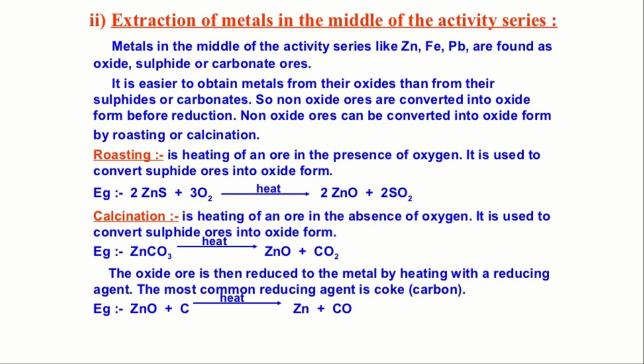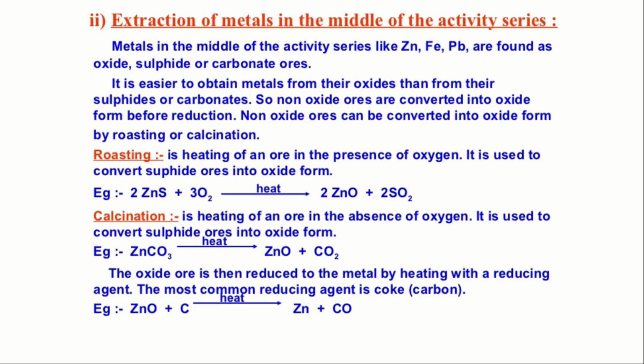So first, if it is an oxide ore, then extraction will be easier. If it is not an oxide ore, first it will be converted into the oxide form by using two methods, roasting and calcination. If it is a carbonate ore, then calcination is required, and if it is a sulfide ore, then roasting is required. Roasting means heating of an ore in the presence of oxygen. It is used to convert sulfide ore into oxide form. So for any metal to be extracted, oxide form is the best. If it is in oxide form, then we can extract the metal easily.